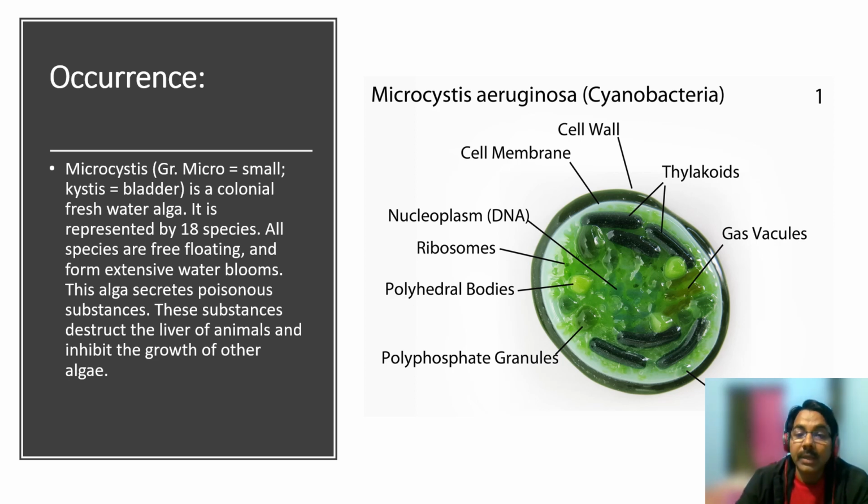Then this algae, especially Microcystis aeruginosa or some other species of Microcystis, form algal bloom. Algal bloom is actually a large amount of growth of Microcystis cells, so that the whole water body becomes inhabited by this species.